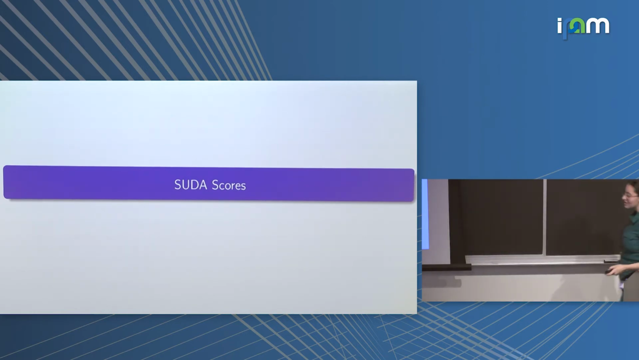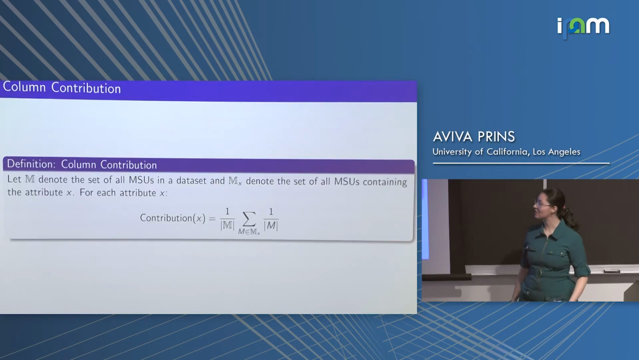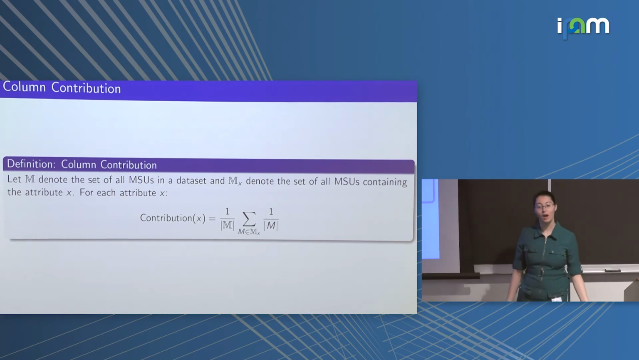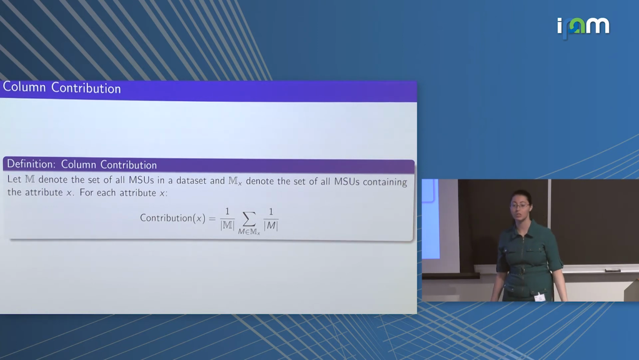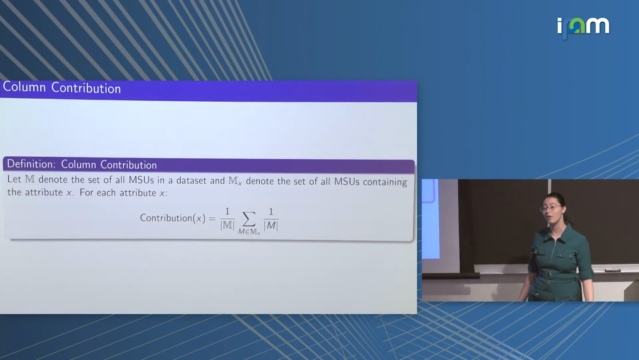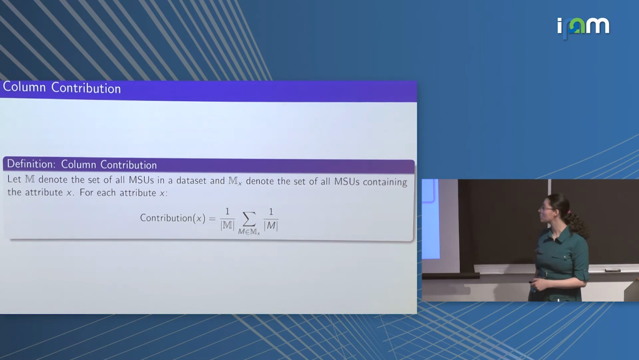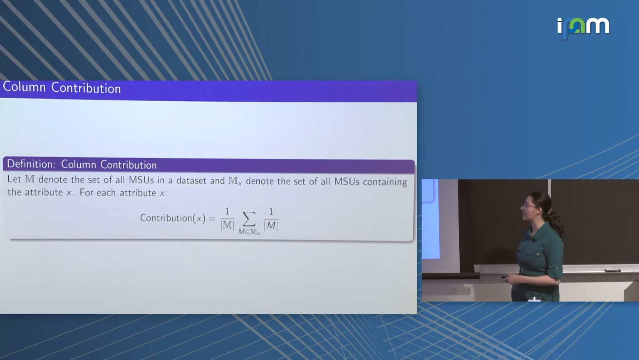Thank you, Shreya. So the first way that we'll use minimal sample uniques to calculate re-identification risk in our data set is on the columns in our database, or attributes. This is called a column contribution. It measures how much each attribute contributes to the overall re-identification risk of the data set. It's calculated as follows. For every MSU where an attribute is present, we take 1 over the size of that MSU, summed over all such MSUs, and then normalized by the number of MSUs in our data set.